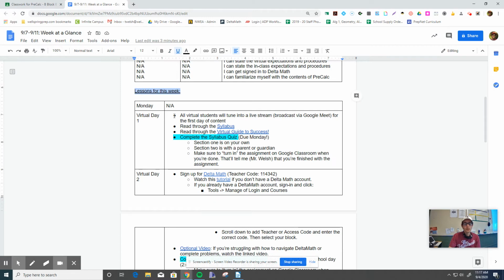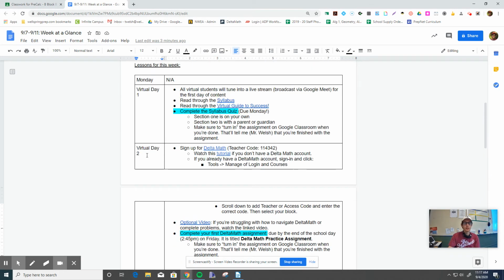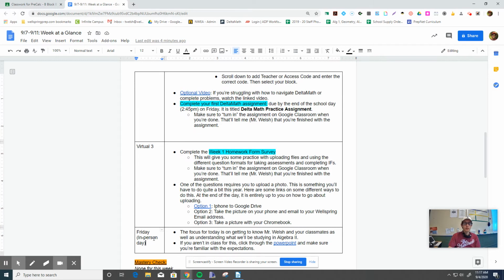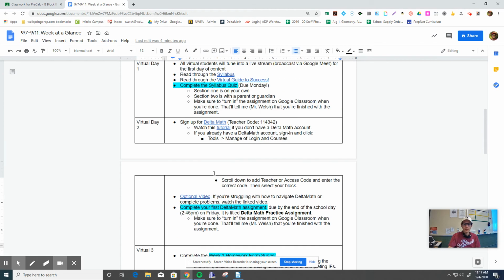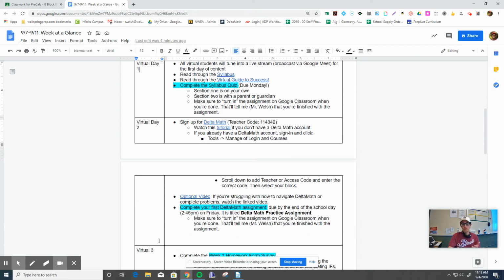This is our most important portion. So normally it'll be split up into Monday, Tuesday, Wednesday, Thursday, Friday. However, for this week, since the in-person day is going to be the same for everyone because there are some key expectations I want to talk about in person, we're splitting it up into your 3 virtual days and then your 1 in-person day. So depending on when you have your in-person day, your virtual days may line up differently. So if you're in person on Tuesday on our first day of school, you'll be doing this in-person material. And then Wednesday will be your virtual day 1, Thursday virtual day 2, Friday virtual day 3, and so on.